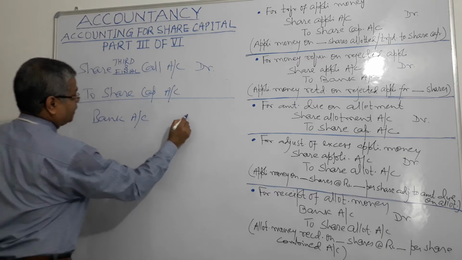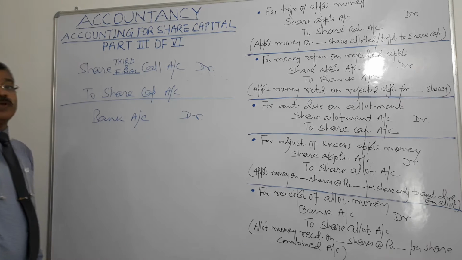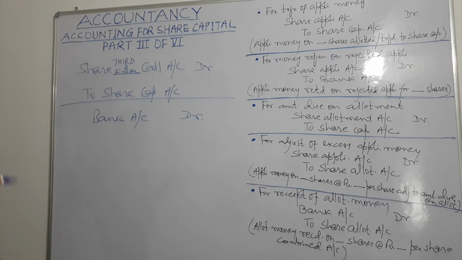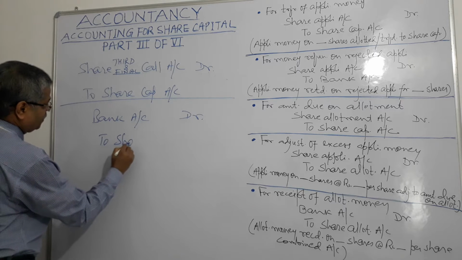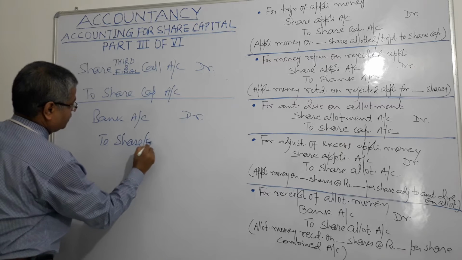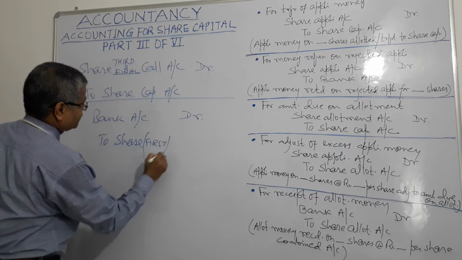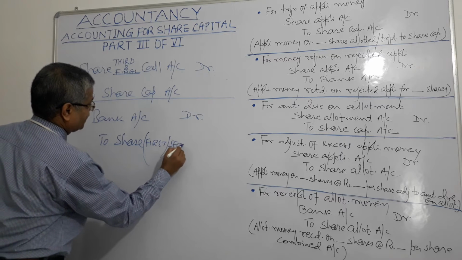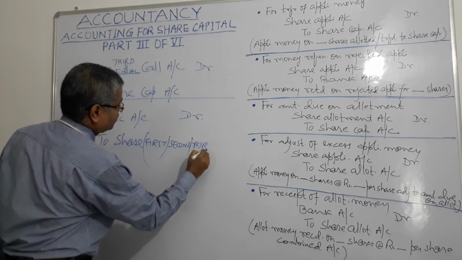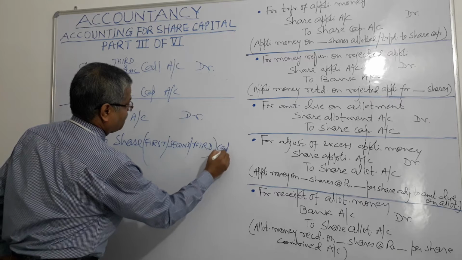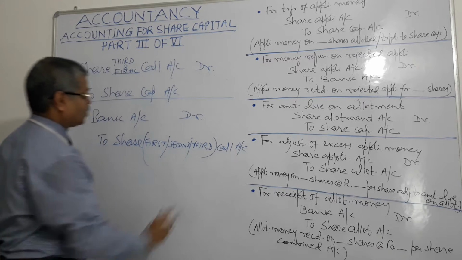Bank account debit, and what will you credit? To share first or second or third call account, right?